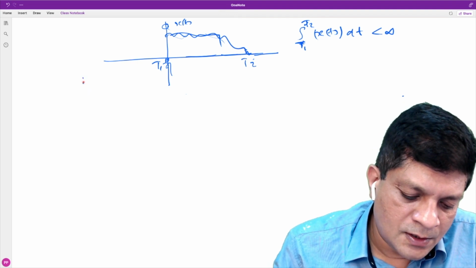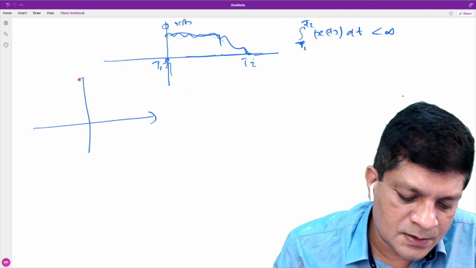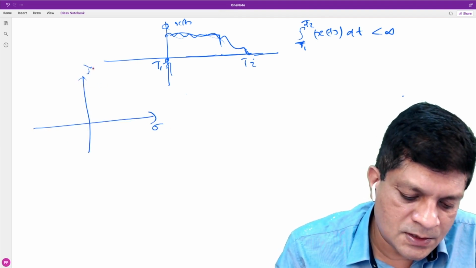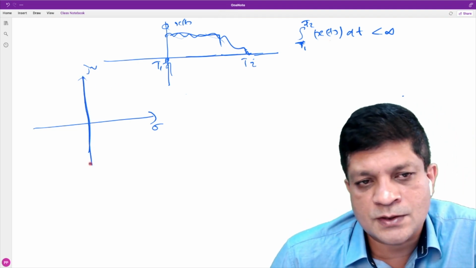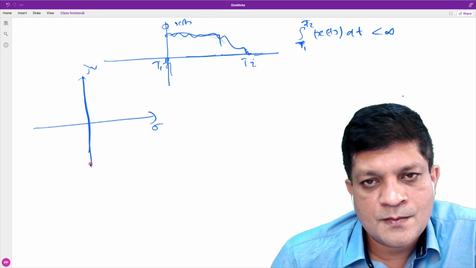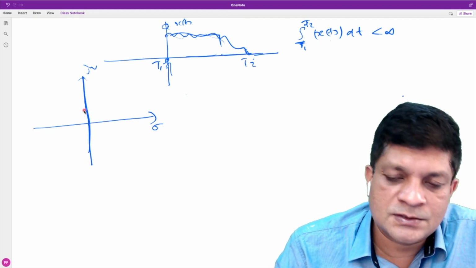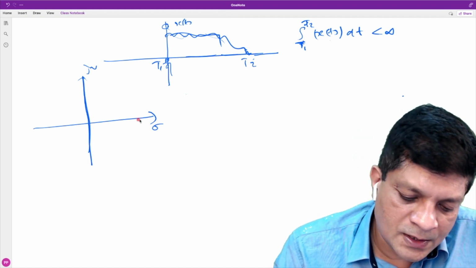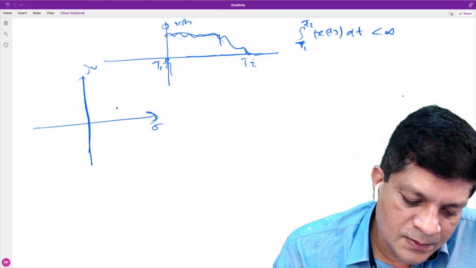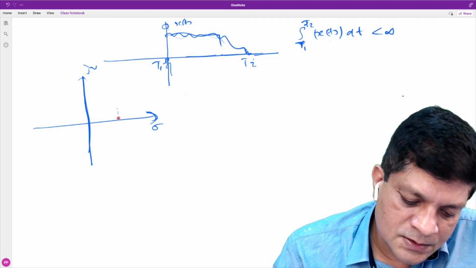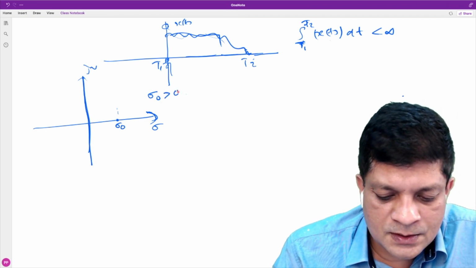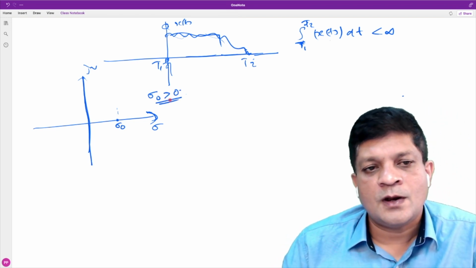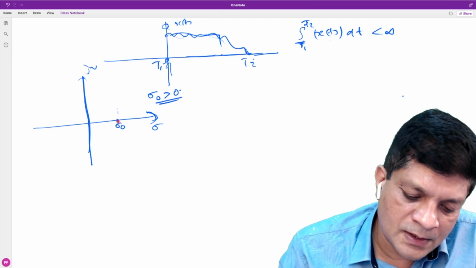That means if we consider the S-plane, this is sigma and j omega, this implies that the j omega axis is in the ROC. Now, if we consider any value here, let's say some value sigma naught greater than 0, what is the condition for existence of Laplace transform here?